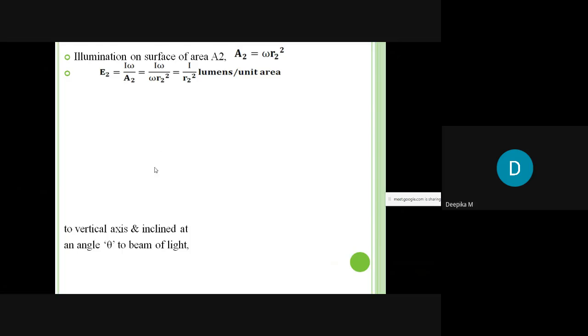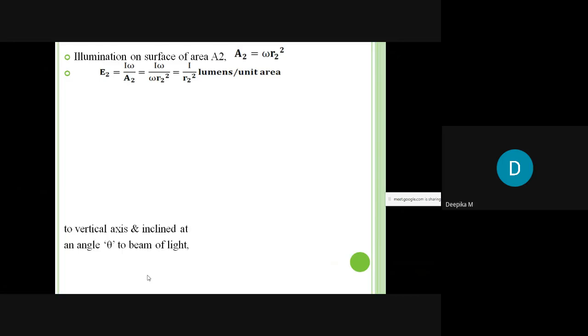So this is why we call it inverse square law. Why do we call it inverse square law? Because here illumination is inversely proportional to the square of the distance. Therefore it is called inverse square law.